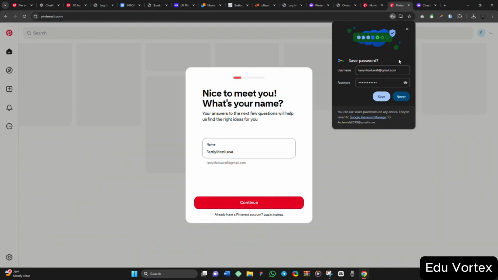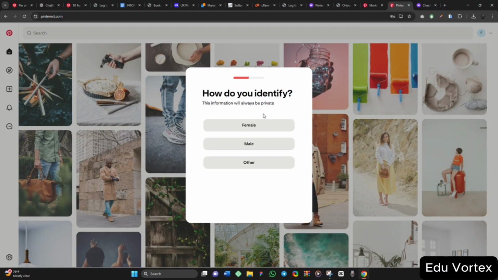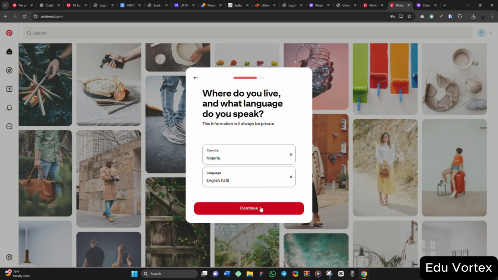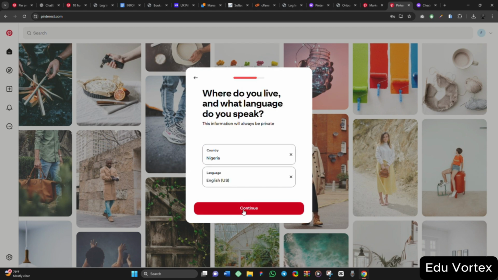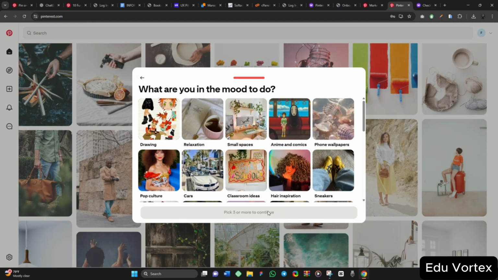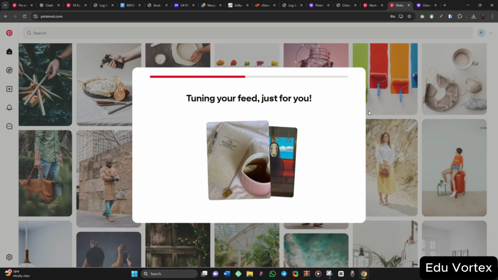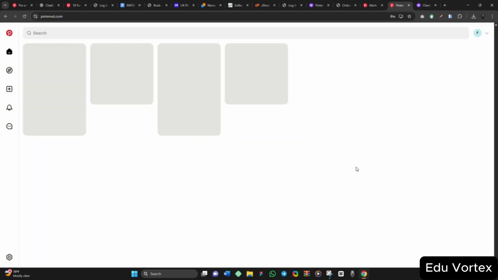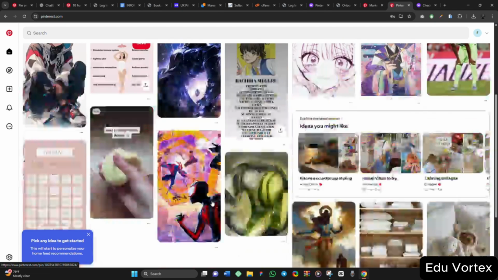Yes, so we now have this. I will click on continue so that you can select the country. Even if it is US, if it is any country at all, you can select it here. Then you click on continue again. Oh, how I wish I'm allowed to skip this, but I'll just pick anything I want and continue. Yes, I have what I want. So this is everything that is here.